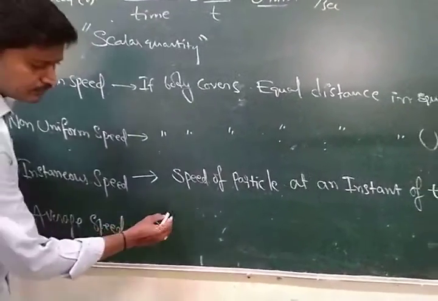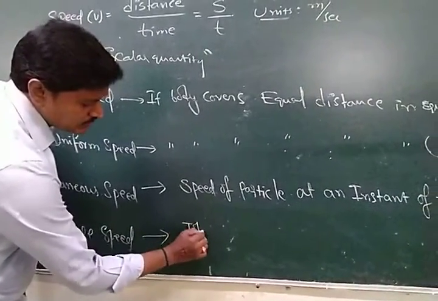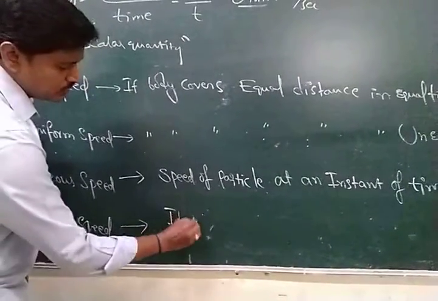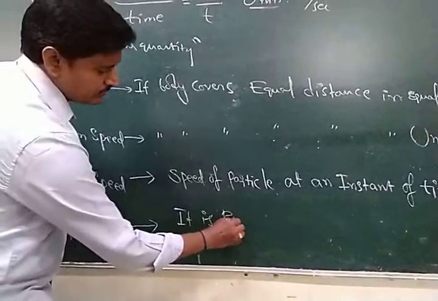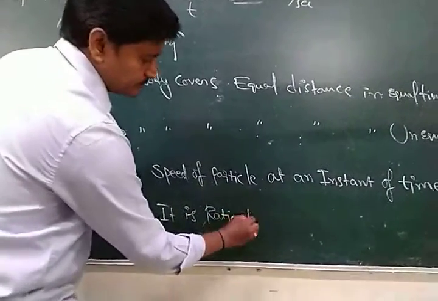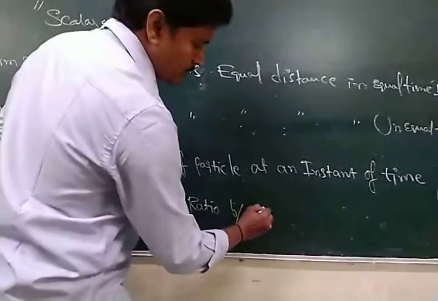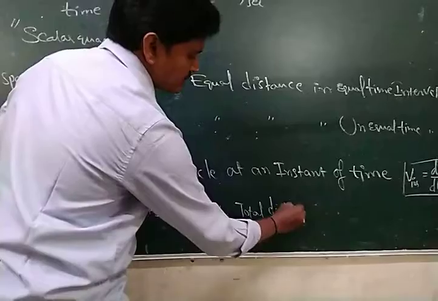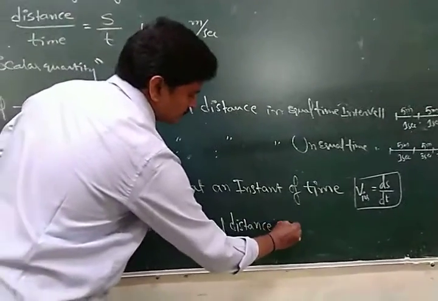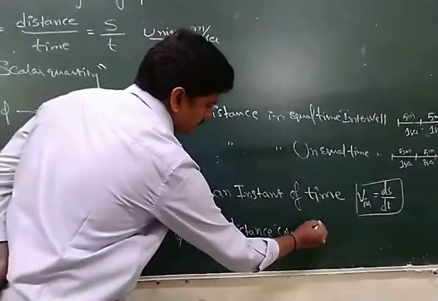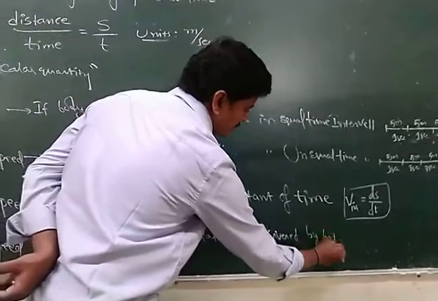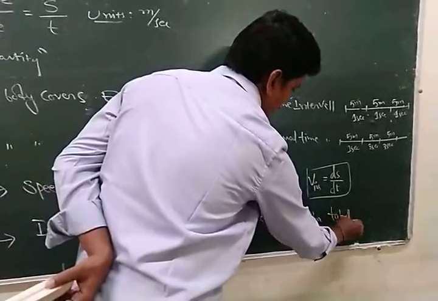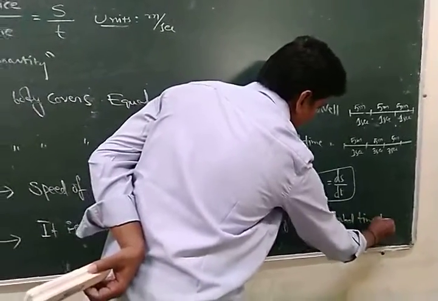Average speed means the ratio between the total distance covered by the body and the total time taken.